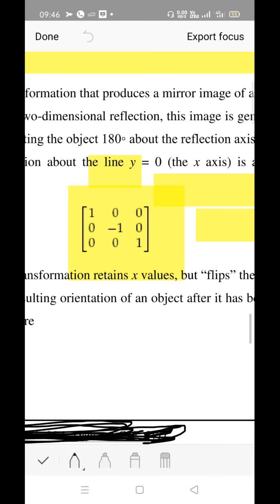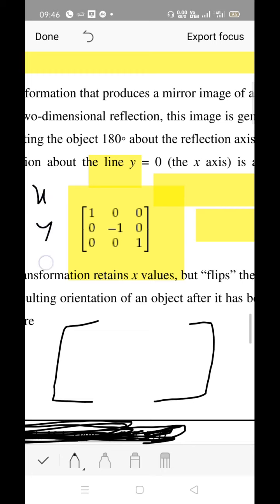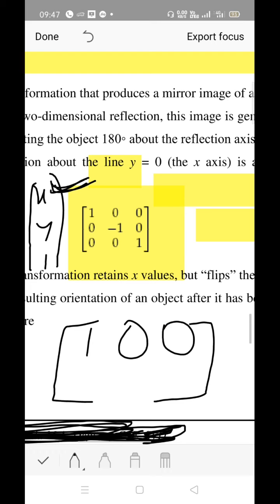The 3 cross 3 matrix in the homogeneous coordinate system for a normal object is written as follows. I am writing, it is nothing but x and y, right? x, y, and the third value will be 1 in the homogeneous coordinate system. That is P. So what we are doing, we write the coefficient of x with respect to the first row. What about the coefficient of y? There is no y parameter, make it 0. Let the third parameter be 0. Okay, this is for point P.